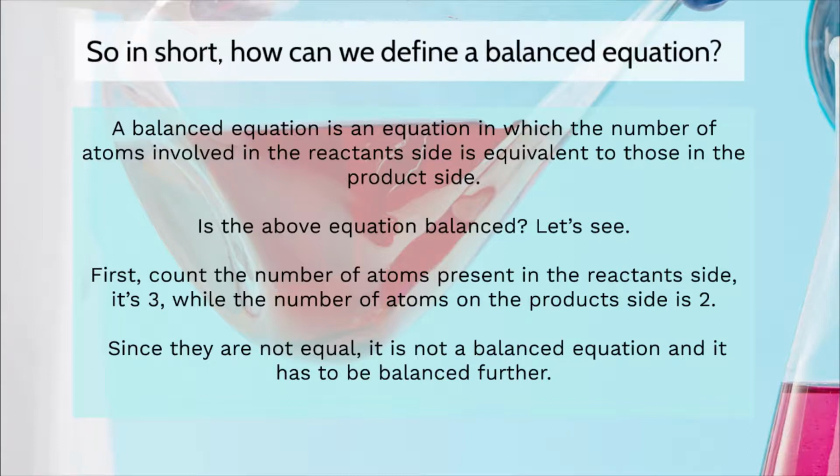Let's see. First, count the number of atoms present in the reactant side. It is 3, while the number of atoms on the product side is 2. Since they are not equal, it is not a balanced equation and it has to be balanced further.